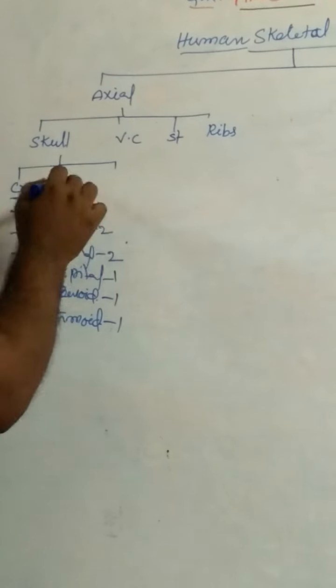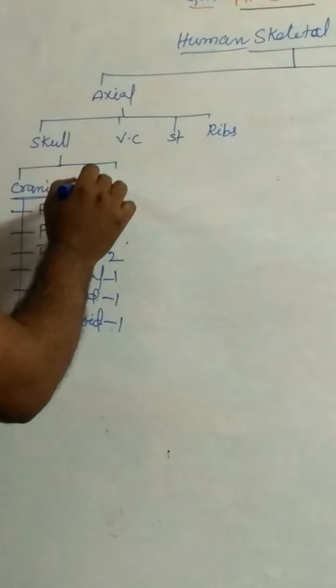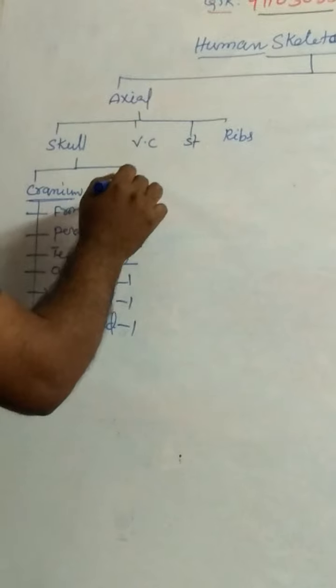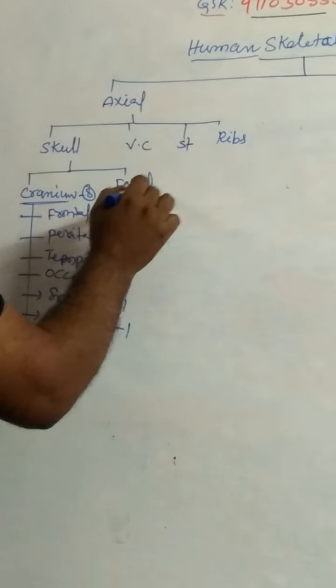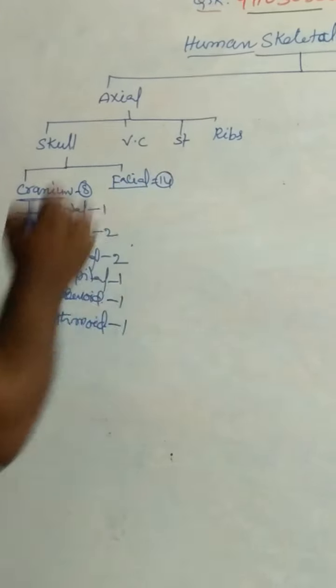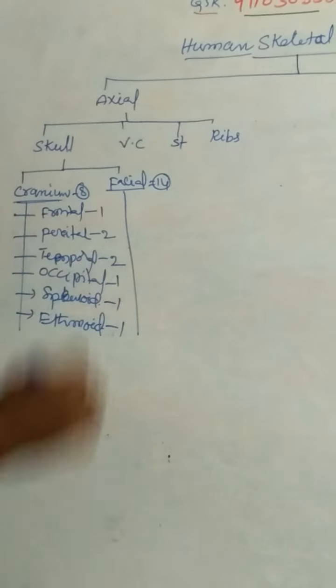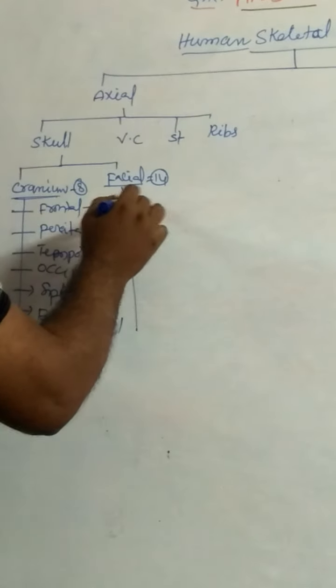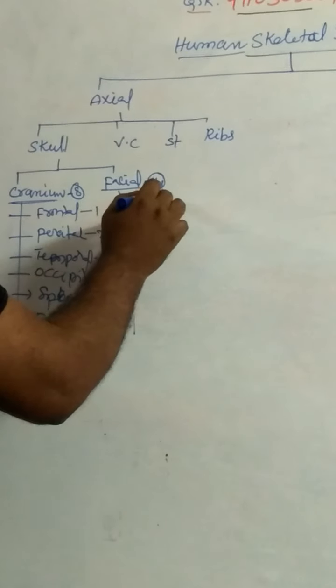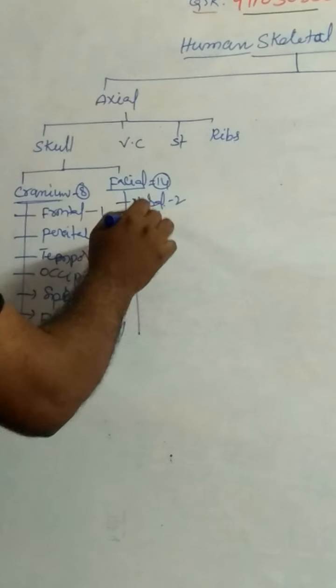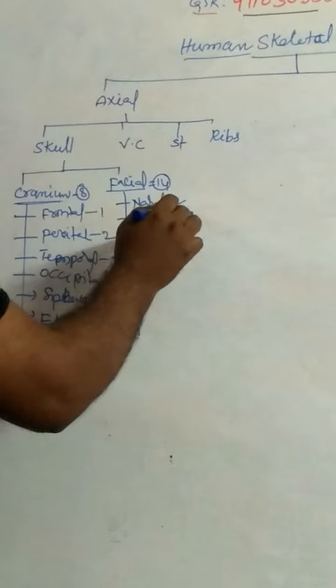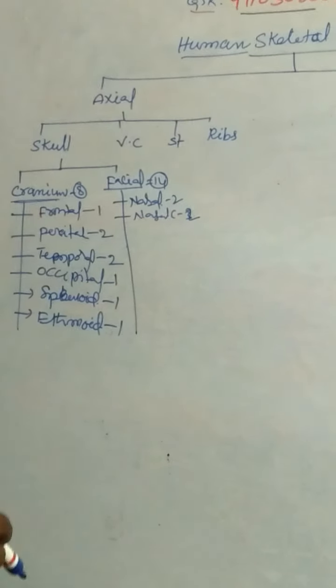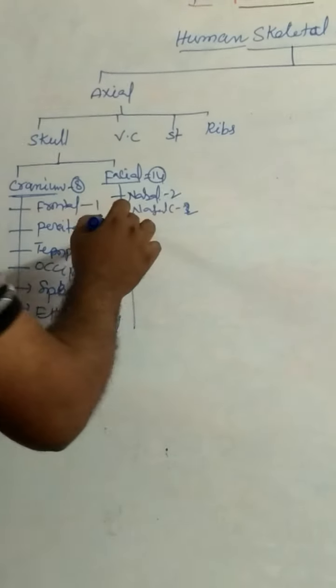Next step. Cranium consists of 8 bones. Next one is facial bones. There are 14 facial bones. Nasal bones 2. Nasal concha 2.